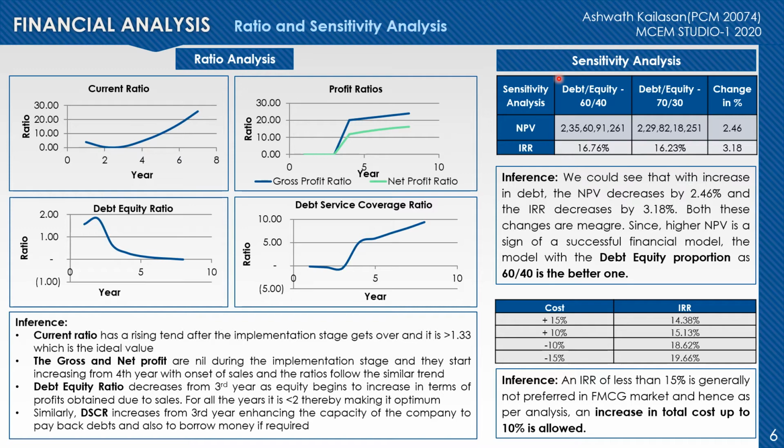As per the debt equity ratio sensitivity analysis, the 60/40 debt equity ratio is found to be the most favorable. This is because it has the NPV higher than that of the 70/30 model, and also the IRR is higher when compared to the 70/30 model. Then, corresponding to the variation in the cost percentage, the IRR with an increase in cost of 15% comes to 14.38%, and generally in the FMCG market, an IRR lesser than 15% is not preferred, and hence an increase in total cost up to 10% is allowed.